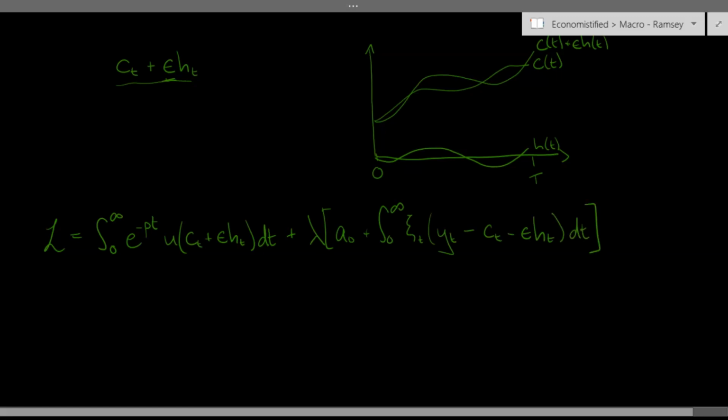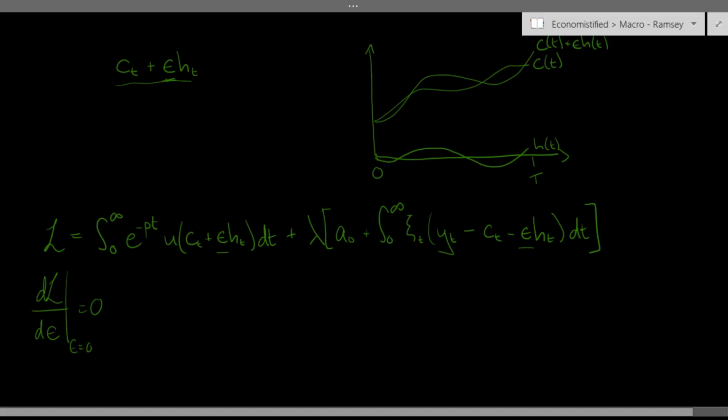So I've just rewritten the Lagrangian everywhere, replacing ct with our variation, ct plus epsilon ht. Now I'm going to take the derivative of this Lagrangian with respect to epsilon, evaluate it when epsilon equals 0, and set the derivative equal to 0. And epsilon appears twice, here and here.